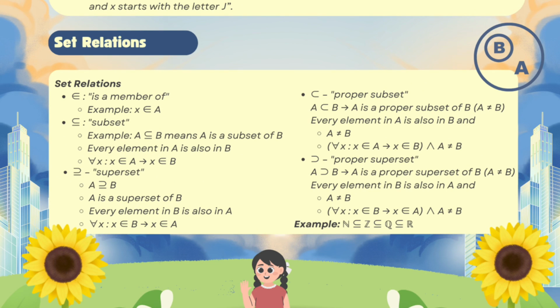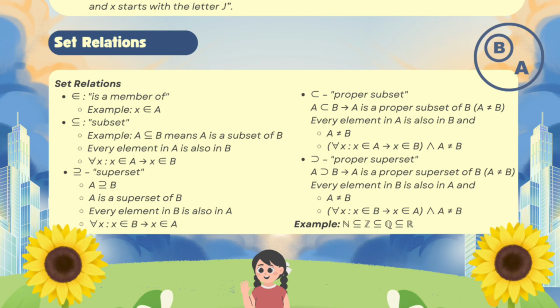Every element in A is also in B. For all x, if x is an element of A, then x is an element of B. Third is superset.